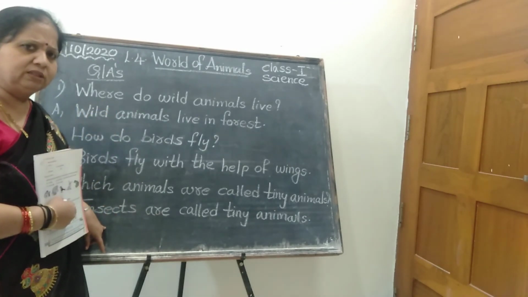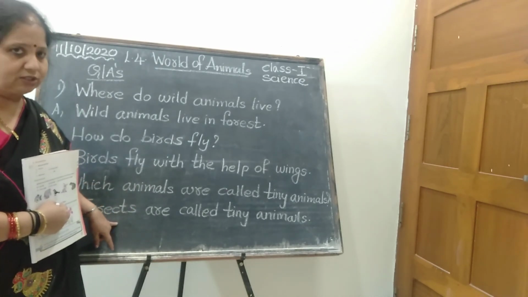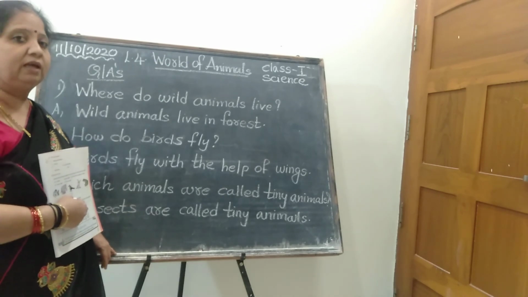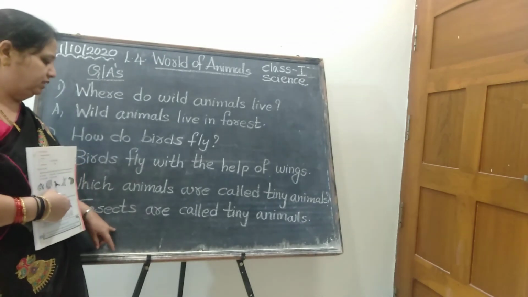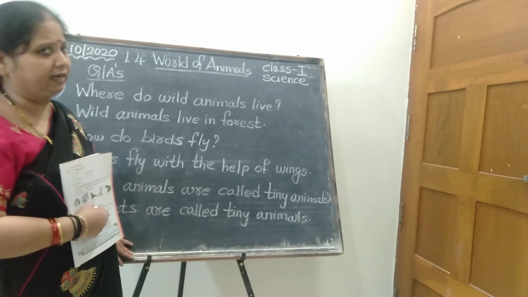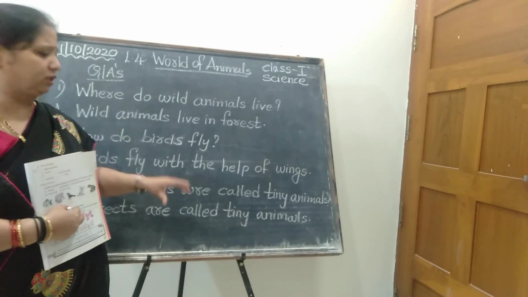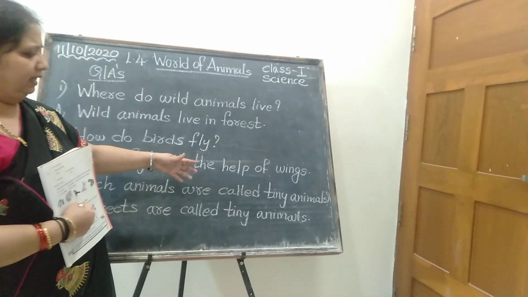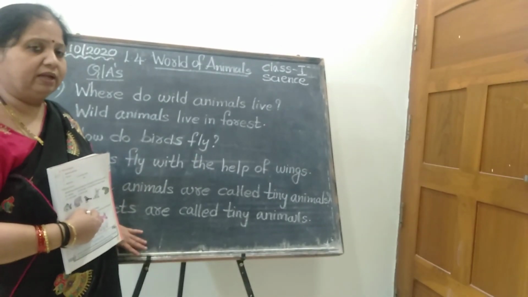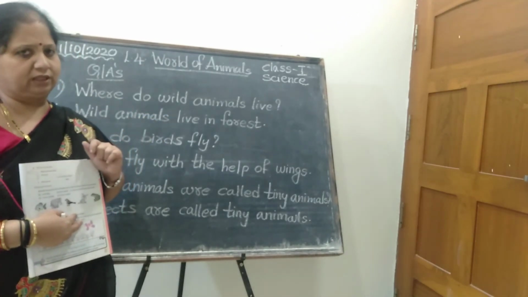So which animals are the big animals? Like elephant, are they the tiny animals? No, teacher. Then which animals are they? Insects. Okay. Insects are called tiny animals. Which insects? It is cockroach, might be ant, isn't it? Mouse is there. So many small animals are called, that is like even insects also there. Then what else? Then small animals, you can say one more example, like mouse is there, isn't it?